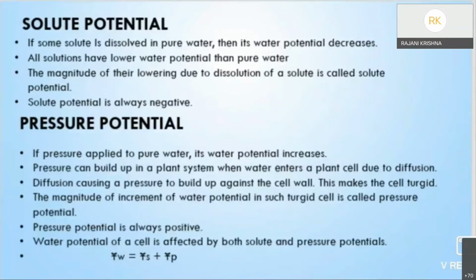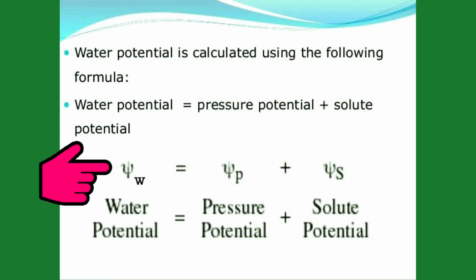So it is usually positive, and it is denoted by psi p. So the water potential will also increase. That means it has a positive value. So if we write an equation, the water potential is equal to the effect caused by the solute concentration and the pressure potential. The equation may be written as psi w is equal to psi s plus psi p. This is our equation which we use when we want to calculate the water potential.